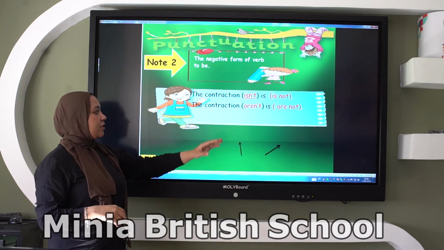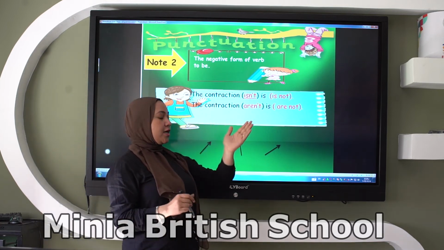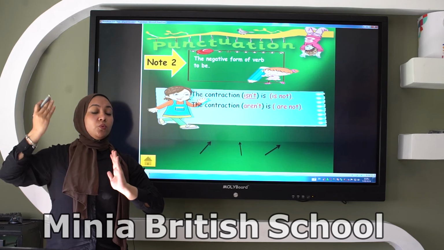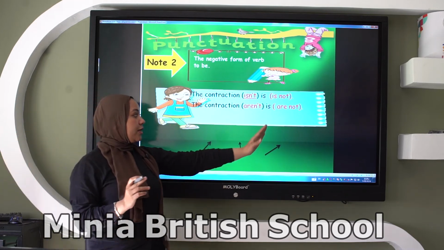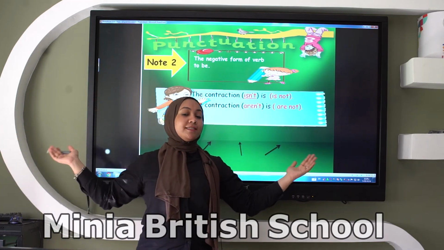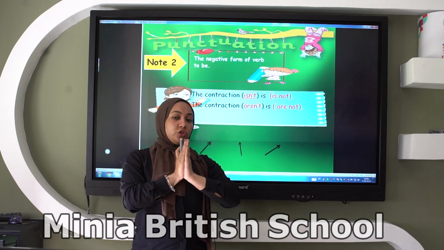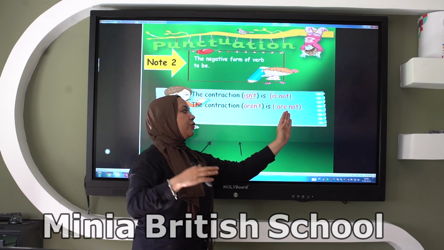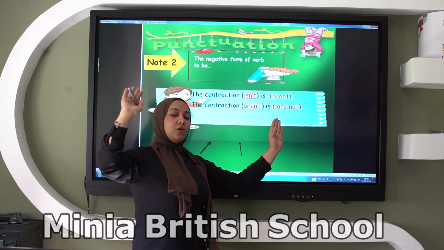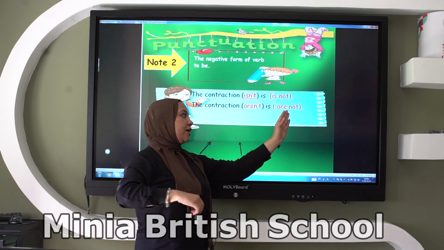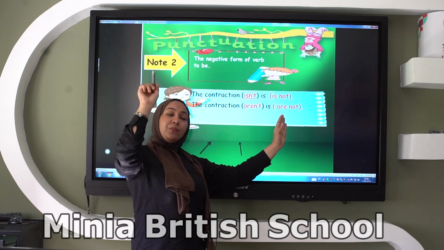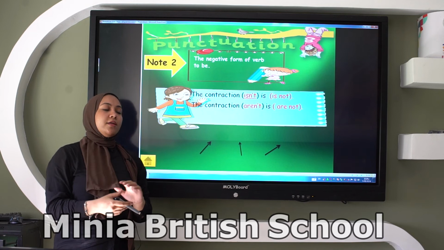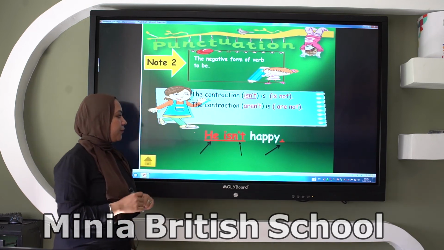Also the contraction in aren't. Aren't here is the short form. How was it when it was long? When it was long like this, are not. Are not is long. How are we going to make it in the short form? Yes, like what we did here. We will remove O, erase O, cross O. That's it? No, we have to put apostrophe, apostrophe T. So it will be aren't. Good job.